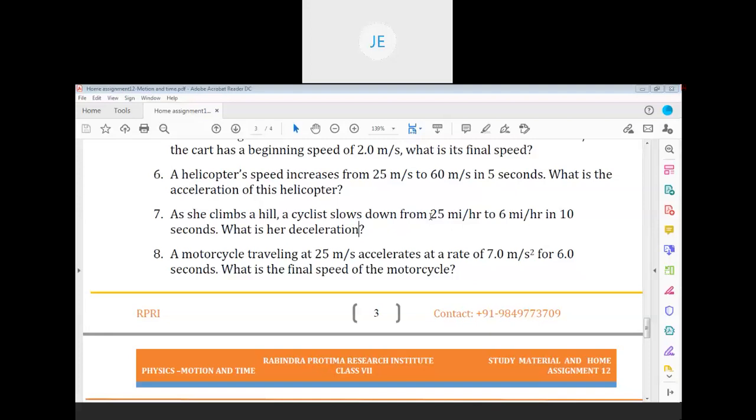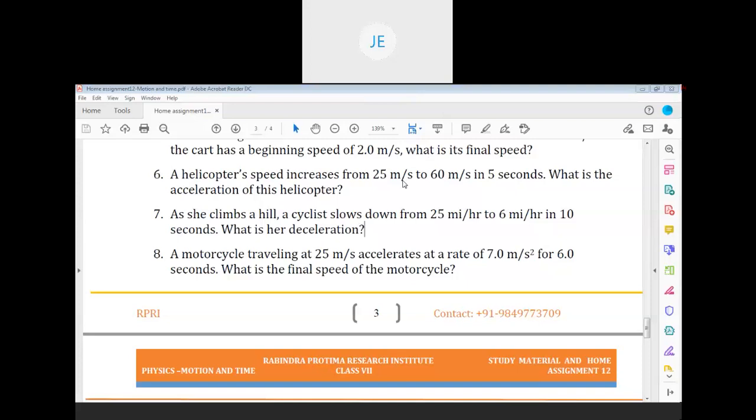Then 6 miles per hour is 6 into 1.6 kilometer per hour, which is 9.6 kilometer per hour, and again you convert it into meter per second. 9.6 into 5 by 18, you simplify, that will be your final velocity. The initial velocity is there, the final velocity is there, and time is 10 seconds. So use the v minus u by t formula and find out the deceleration. Hope you can do it now.